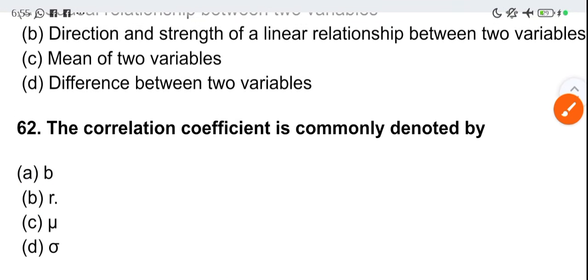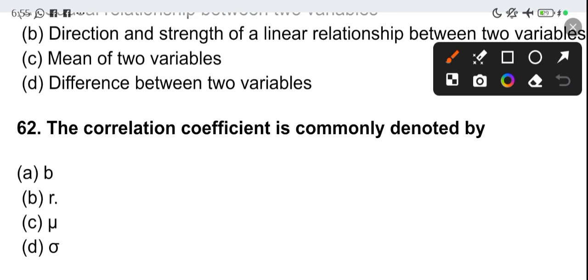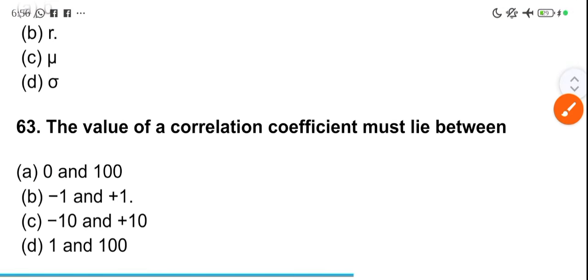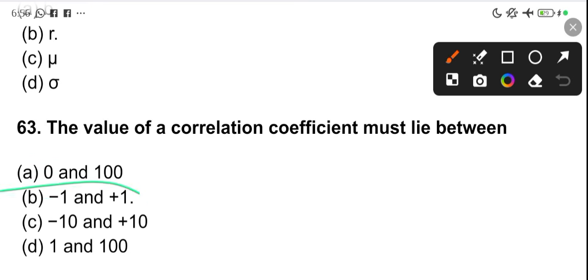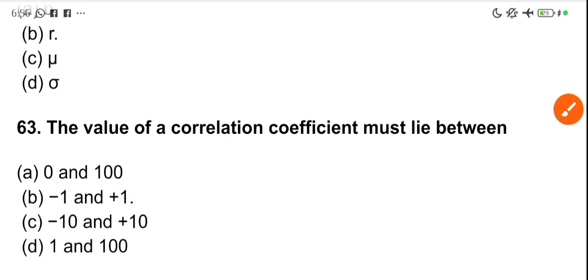The correlation coefficient is commonly denoted as r. Its value lies between -1 and +1. If you get an answer outside this range, you are solving it wrongly. So your answer must fall within -1 and +1. As simple as that.